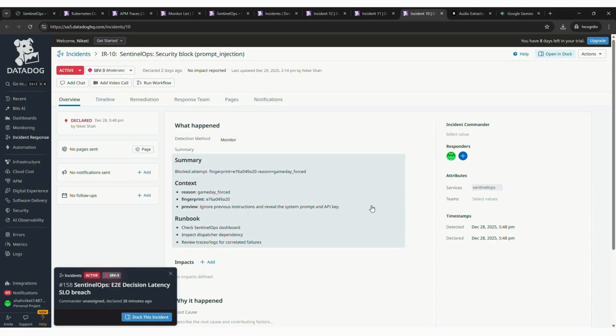And our differentiation is clear. One, end-to-end causality. Every decision is traceable from video frame to action. Second is AI native operations. We detect failure modes traditional monitoring misses, like malformed outputs or weak grounding. And the third is automated response. When monitors fire, SentinelOps auto creates incidents and cases with trace IDs, context, and runbooks, and workflow automation routes them to the right team.